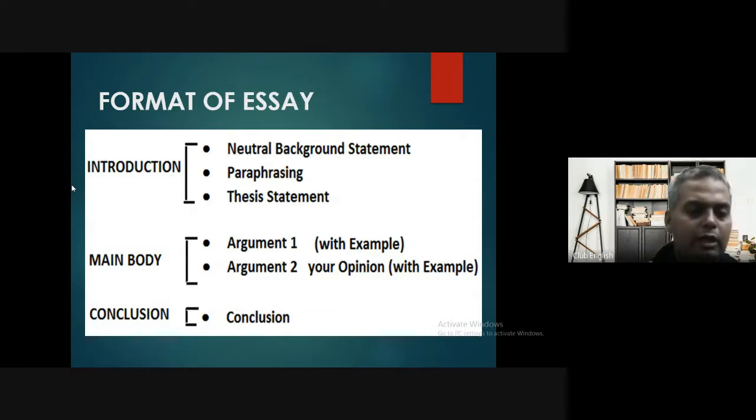Main body: argument one, argument two, as you can see. So it is main body part one and main body part two. We also call them body paragraph one and body paragraph two. In this section, we are going to write 70 plus 70, that is 140 words. Now for the conclusion, again 70 words are reserved, but we can always do some shuffling, as I told you. This is the format of an essay. Let's move on further.